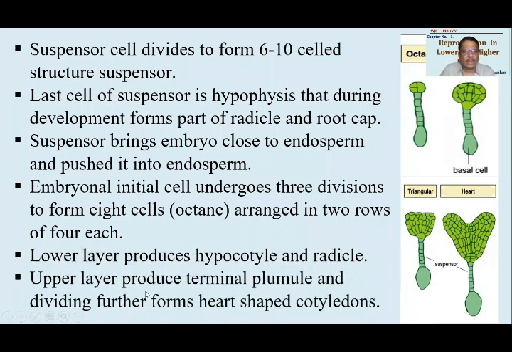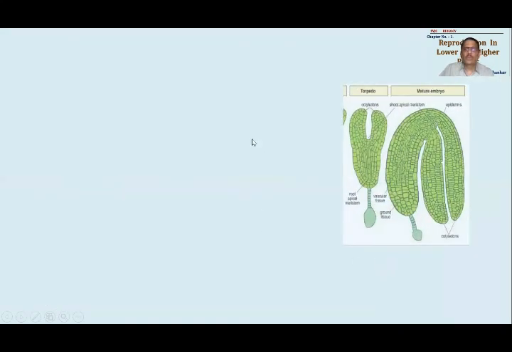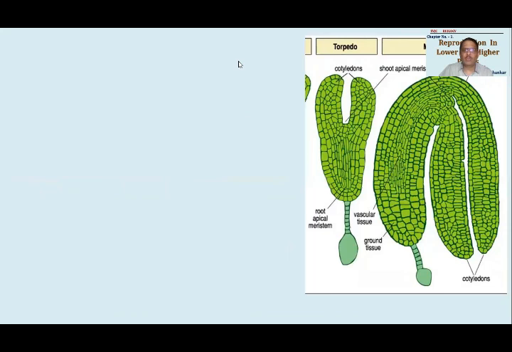So the lower cell जो है वो produce क्या करेगा? Hypocotyl and radicle, whereas the upper layer will produce the terminal plumule and divide further so as to form heart-shaped cotyledons. So these are the cotyledons that are made initially. So this will be a cordate-shaped embryo. Cordate का मतलब heart-shaped embryo. Okay. So this cordate-shaped embryo will keep on dividing further.